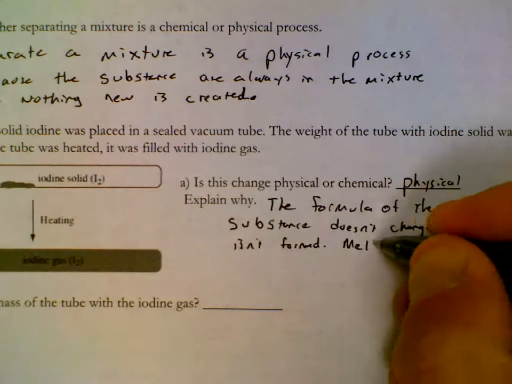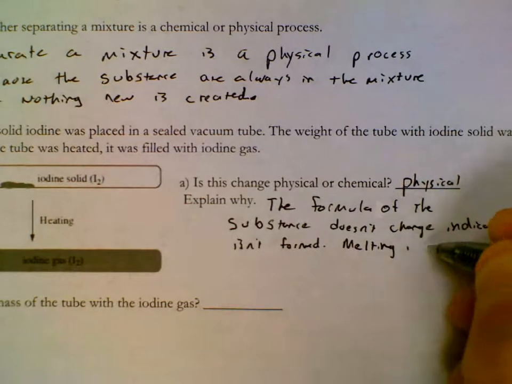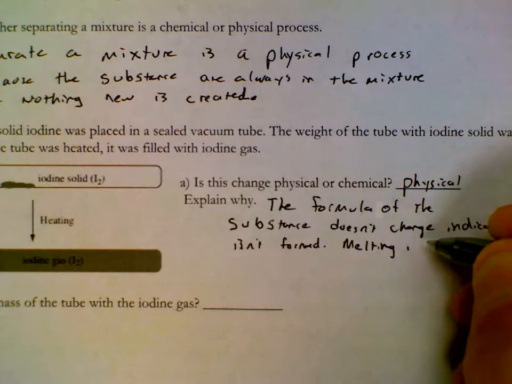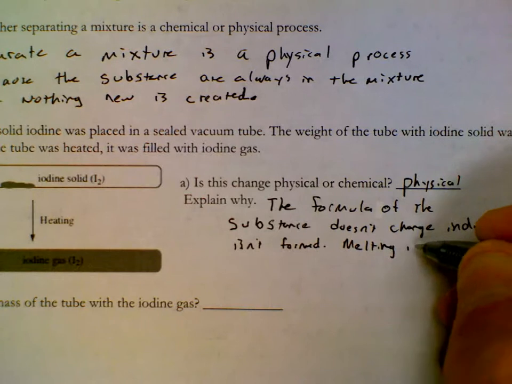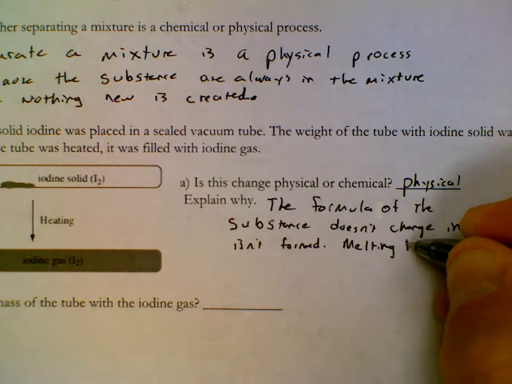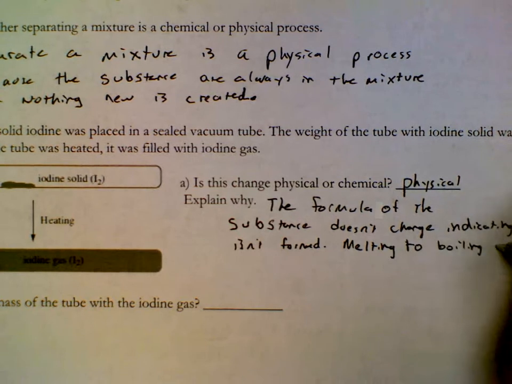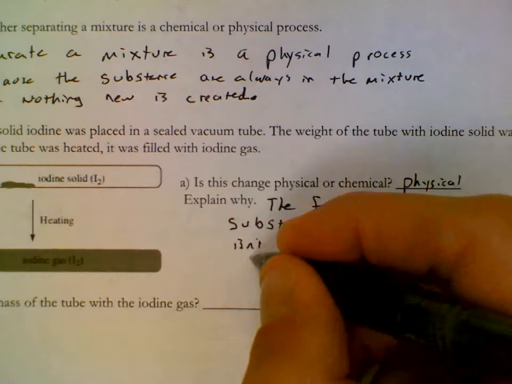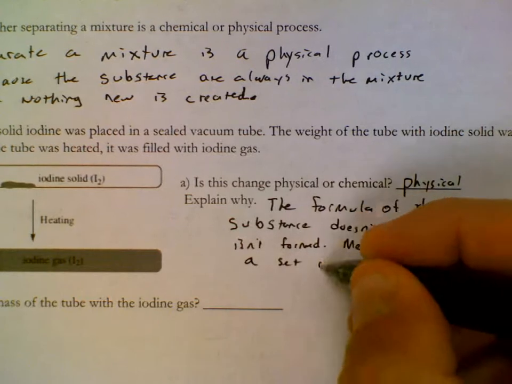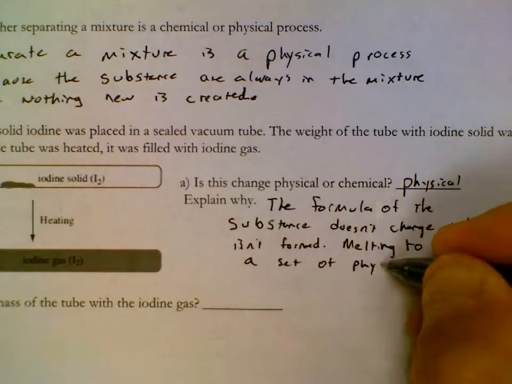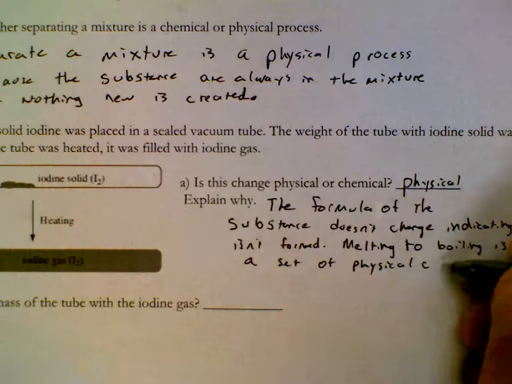And then additionally, melting to boiling is a set of physical changes. These are phase changes.